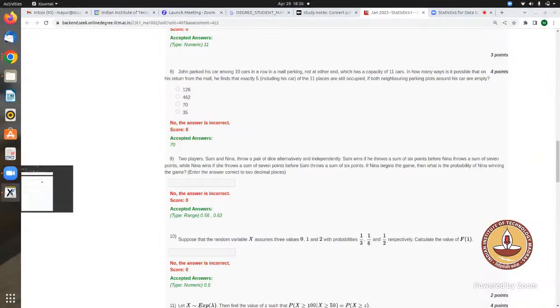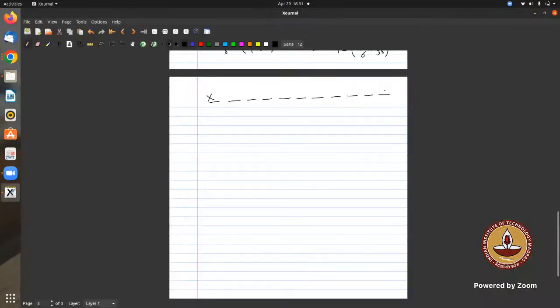That means 11 parking slots are there and both ends are occupied by other cars. Out of the 11 slots, 10 cars are already there, he has parked the 11th car, so these two positions are not available. That means these two positions are already occupied by some other car, so he is left with these 9 positions.